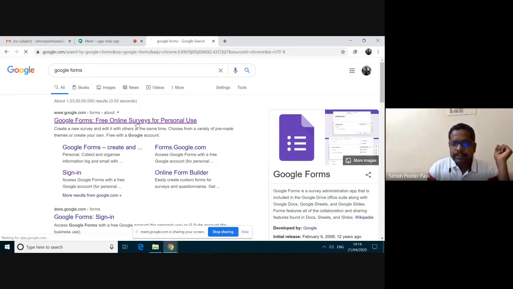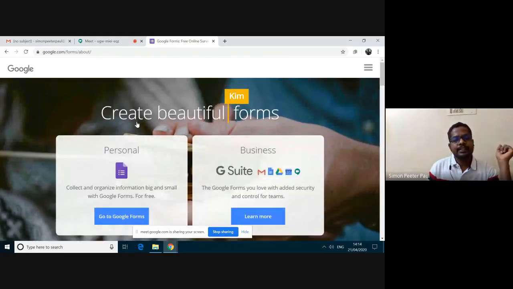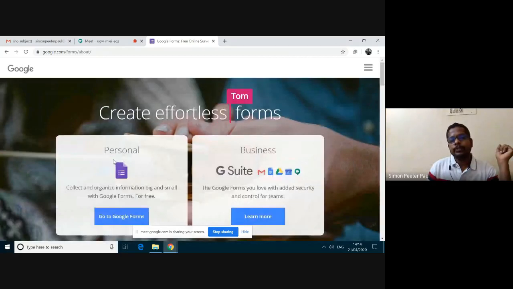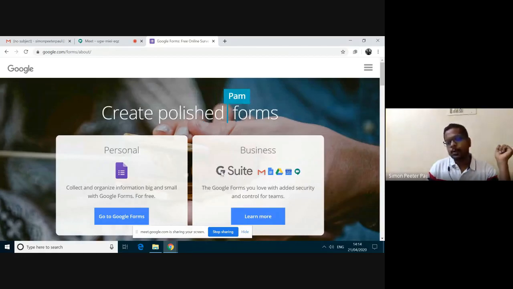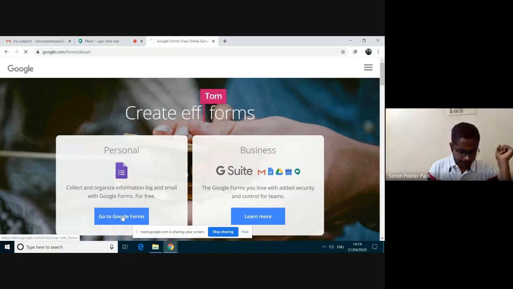I'm clicking on this. After clicking this, I'm going to select for personal. G Suite is for business, and then you have to pay for it. So never go for G Suite. You go for personal. Click go to forms.